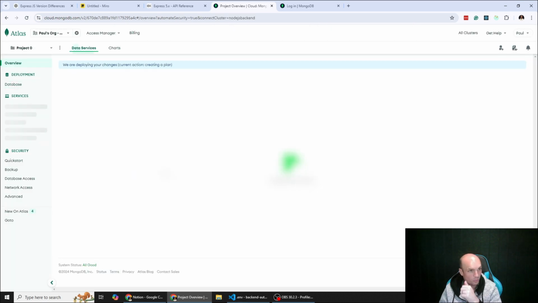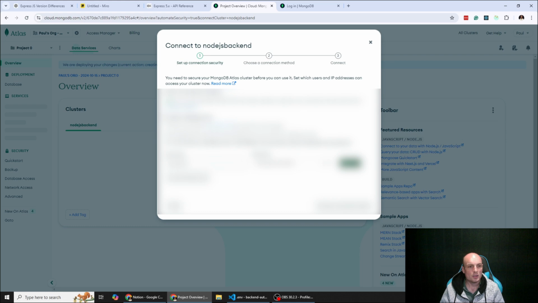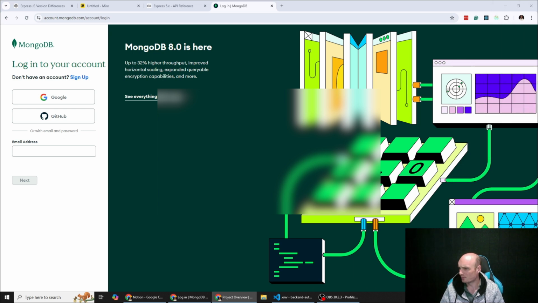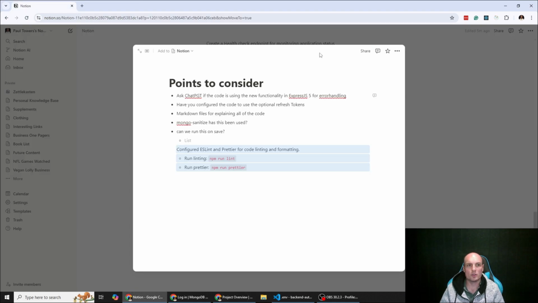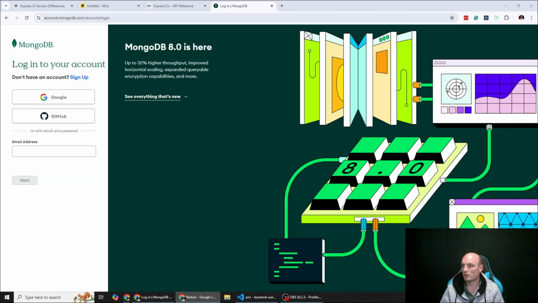I had the preload data set up there. That's great. Just showing the world my password, so I'm gonna have to change that now. Let me just take that back over here. Copy that. Let me just put this over here for a sec. Create database user. Choose connection method.